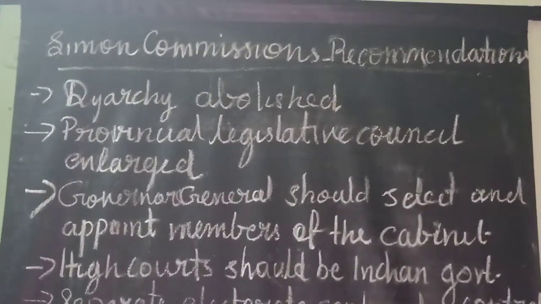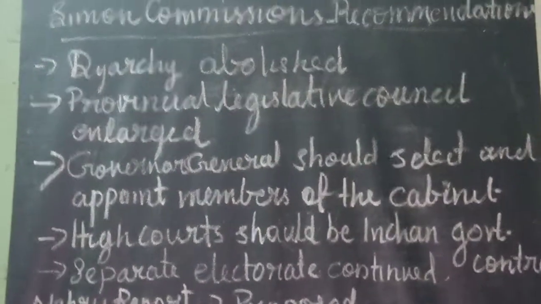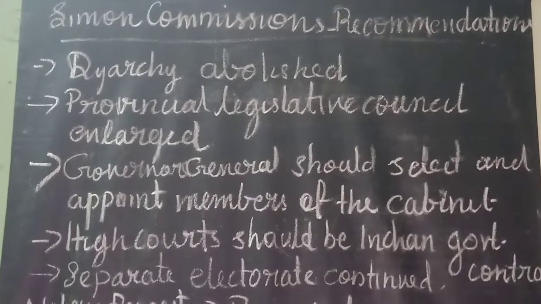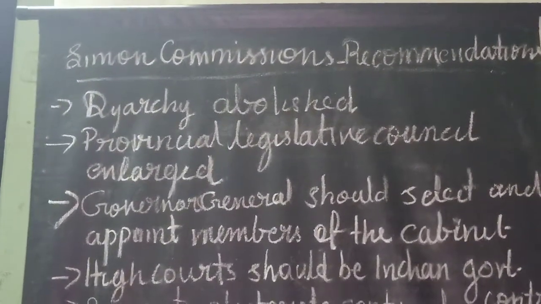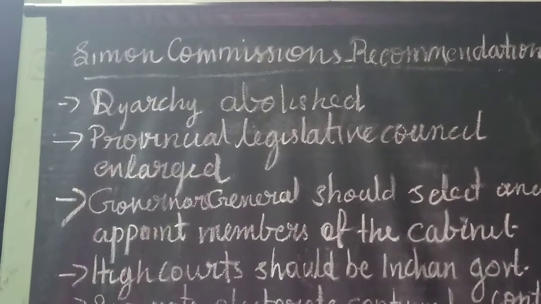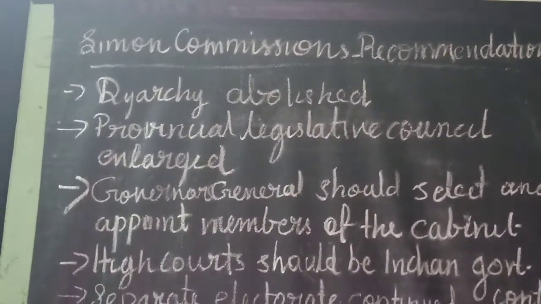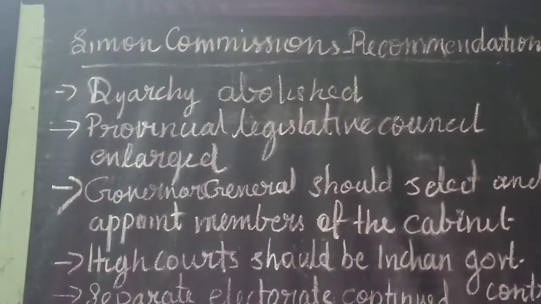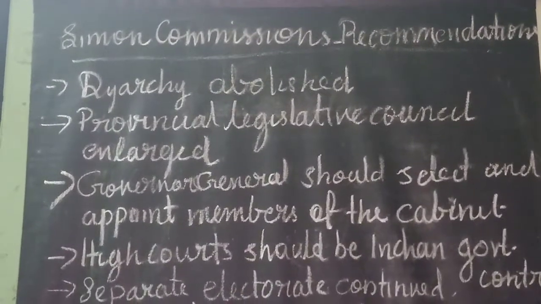Then secondly, Provincial Legislative Council should be enlarged. And apart from that, the federal government at the center should embrace not only British India but also the princely states. And the Governor General should select and appoint the members of this cabinet.